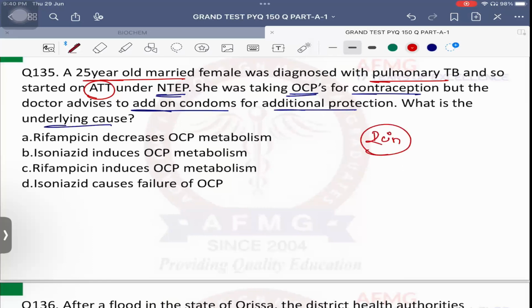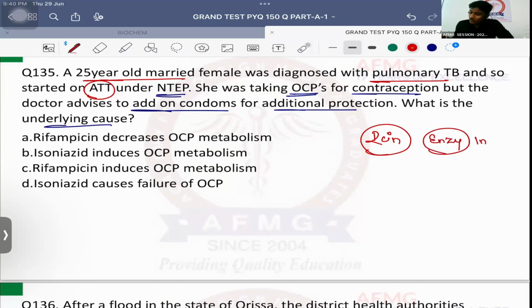Rifampicin. It was a part of the regimen. So it is an enzyme inducer or it is an enzyme inhibitor? It is an enzyme inducer. And enzyme inducers will metabolize the other drugs faster or slower? Faster. So it will excrete out the drug faster. Because it is activating the enzyme, drug will be metabolized faster. It will be immediately kicked out of the body. So it will cause drug failure or drug toxicity.